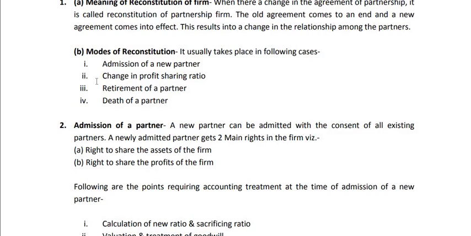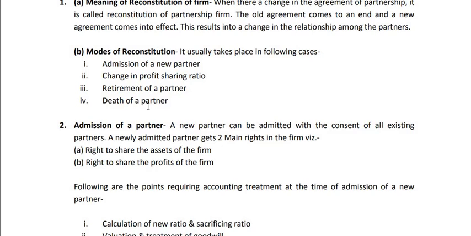When all partners agree to change their profit sharing ratio, then the relation also changes. That means some partner's share increases, some partner's share decreases, etc. Then retirement of a partner. When a partner retires from the firm, then also there is reconstitution, and last, death of a partner. That means when a partner dies suddenly, then there is reconstitution of partnership. So all these are the cases of reconstitution of partnership.